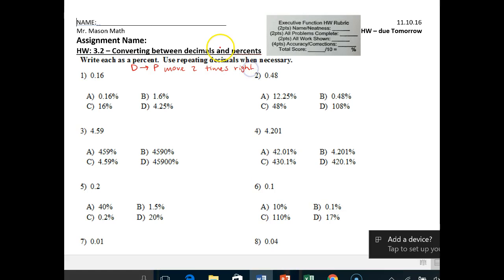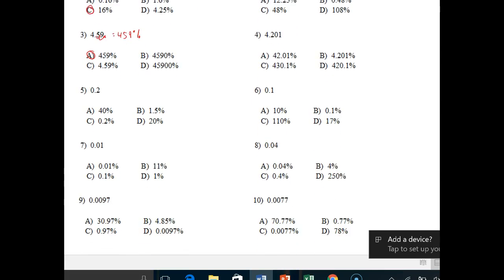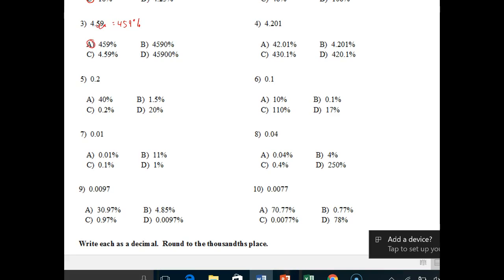All right. So 0.16 gives you 16%. C. 4.59 gives you 459%. That makes sense because you had 4 wholes, which would be 400%, and 0.59, which would be the other 59%. Number 5, we got 0.2, that's 1, 2. We have an empty space, so fill it in with a 0.